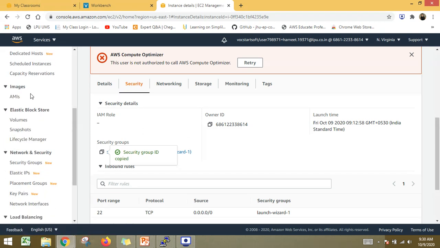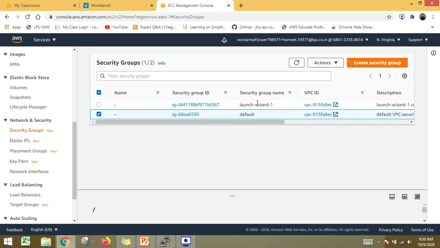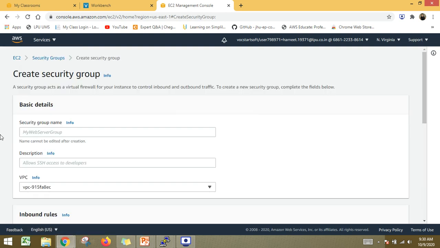Let's scroll down in this EC2 dashboard's navigation pane. Under Network and Security, we get the option of Security Groups. Just click on Security Groups. You can see this is the default security group associated with the instance we have launched. What we need to do here is create a new security group. I can provide any name, so let's suppose it is EFS SG.